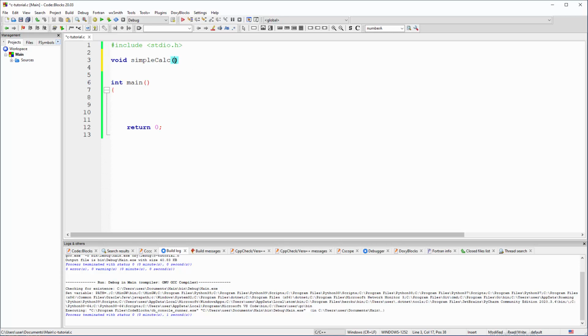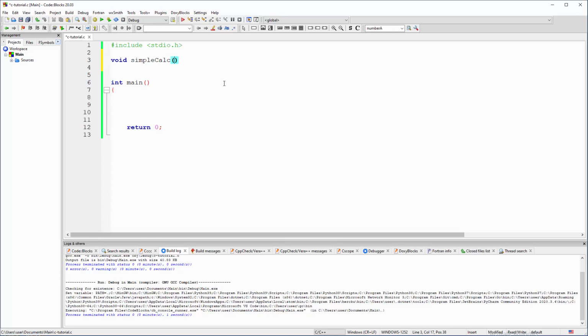Okay, so if we do have one parameter, you don't need a comma. If you have multiple parameters like A and B and C, you need commas. Okay, so it's up to you how many parameters you're gonna have. It depends on the task you're solving. Because we are working with integers, we must state the data type when we are creating functions. Okay, so always state integers, characters, strings, whatever you have, individual characters.